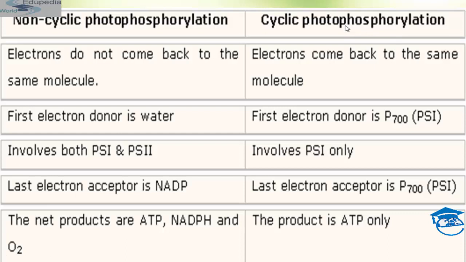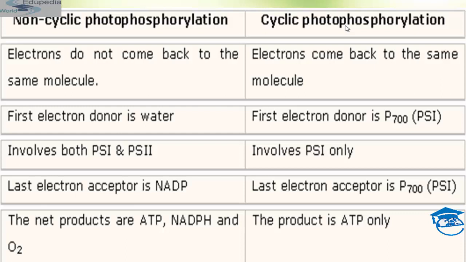So these are the major differences between non-cyclic and cyclic photophosphorylation, which are also known as light dependent reactions, which occur in two stages, cyclic and non-cyclic.